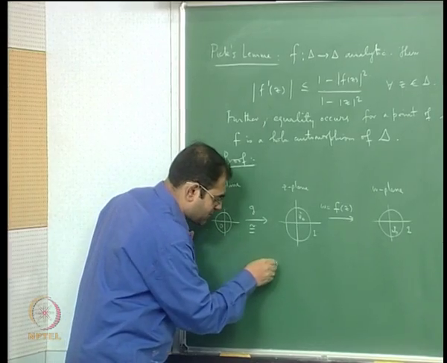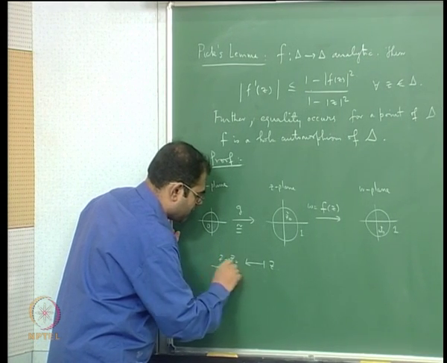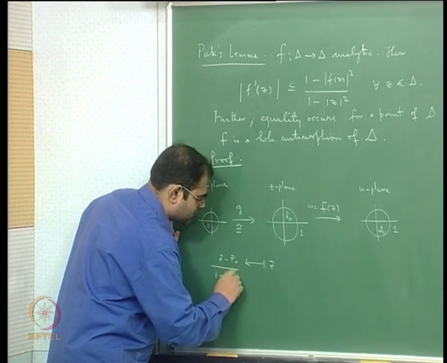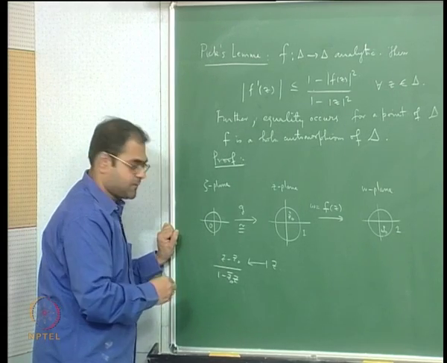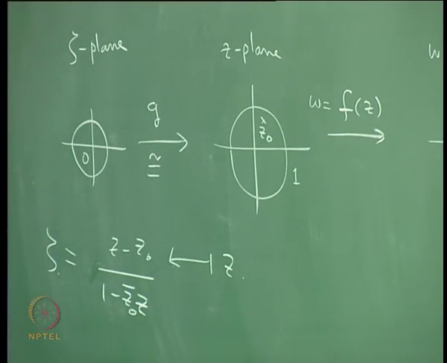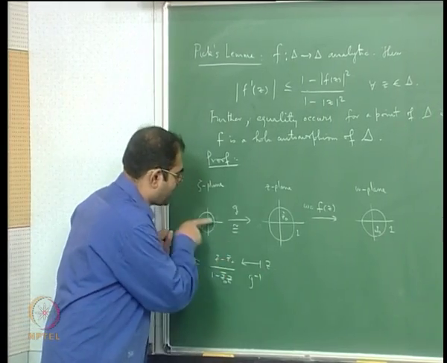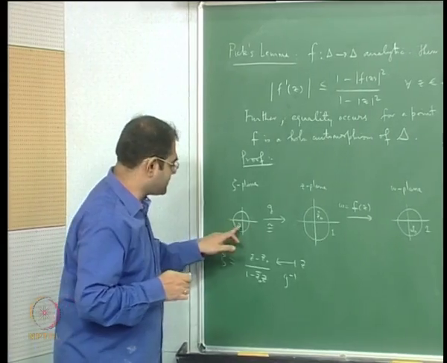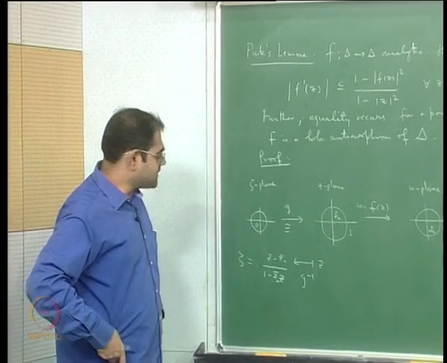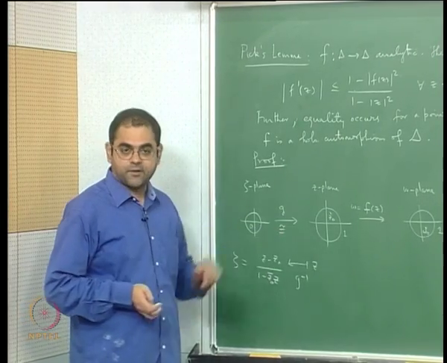And you know what that map is? It is simply z going to (z minus z0) by (1 minus z0 bar z). This is the map, and this is our zeta. And this is G inverse. I am taking G to be this map so that it takes 0 to z0, because G inverse takes z0 to 0, so G will take 0 to z0.